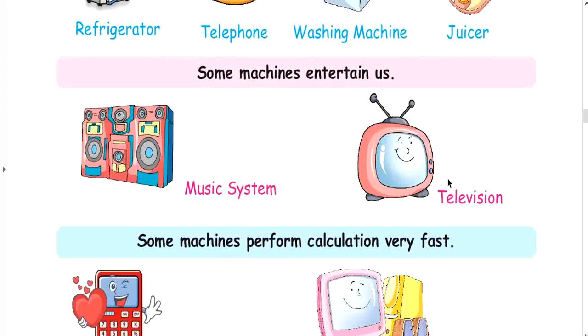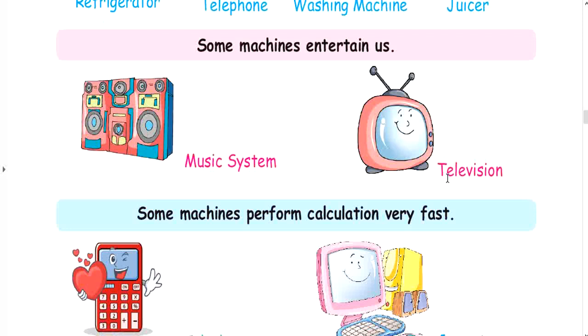Now next we are going to discuss some machines that entertain us. कुछ machine हमारा entertain करती हैं like music system and television. You can see here this is a picture of music system. Music system helps us in entertainment, like you can listen to music and you can dance by playing a song on the music system.